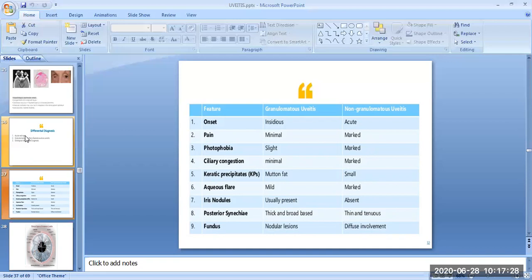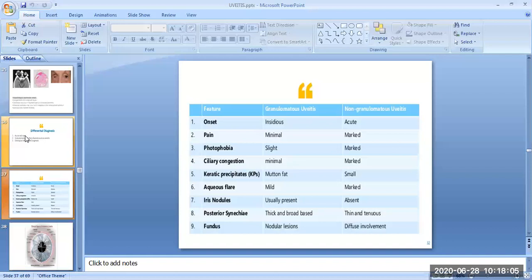In granulomatous uveitis, the keratic precipitates are mutton fat type, whereas in non-granulomatous uveitis, the keratic precipitates are small. In granulomatous uveitis, there is mild aqueous flare, whereas in non-granulomatous uveitis there is marked aqueous flare. Iris nodules are usually present in granulomatous uveitis, whereas they are absent in non-granulomatous uveitis.